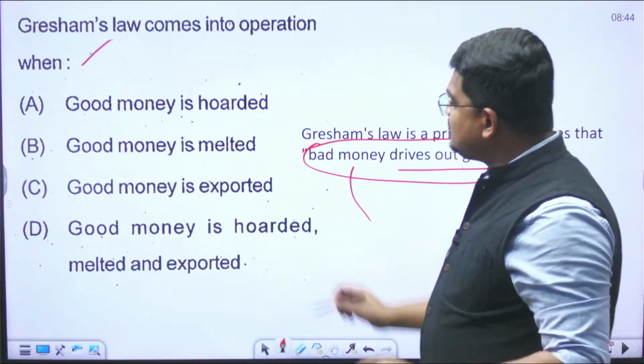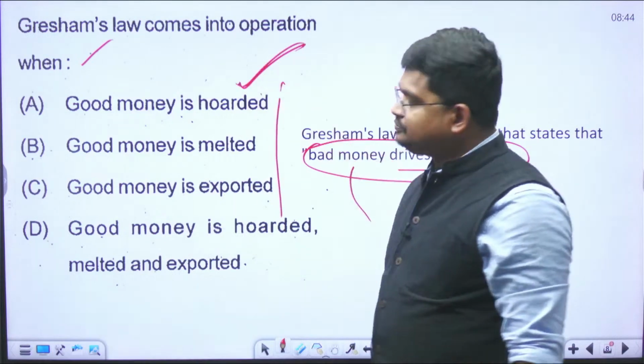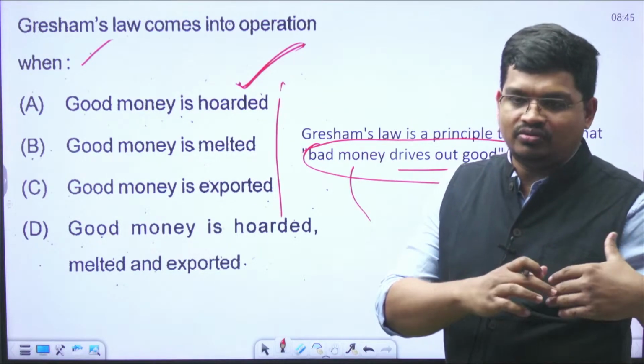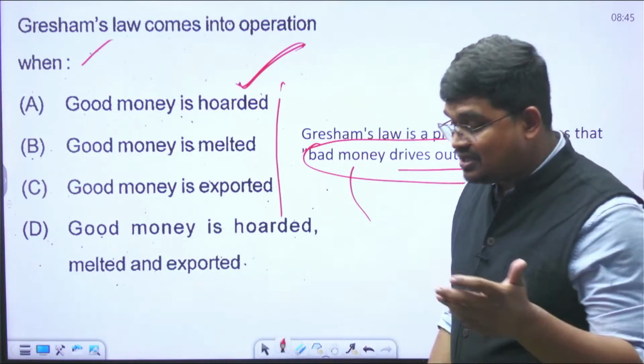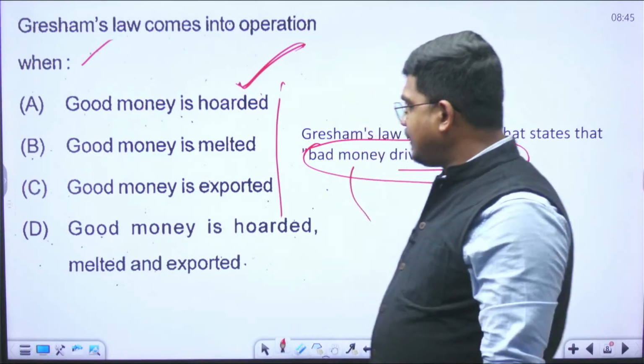So the answer option you will see is that good money is hoarded. Hoarded in the sense that you will keep it. You will not allow it to circulate in the economy because it has more intrinsic value, internal value. Okay.